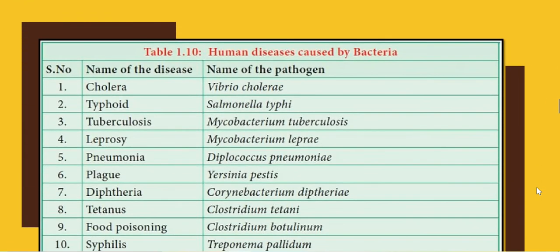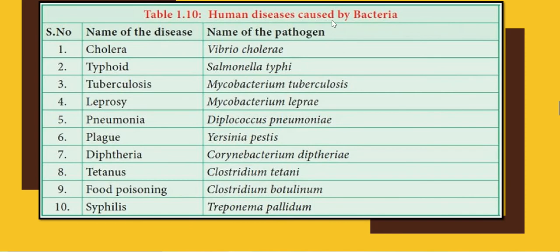The next part is the very important part, that is human diseases caused by bacteria. Why I am telling it very important? Because same type of content is a part of syllabus in human health and diseases, that is part of +2. So you are supposed to retain, you are supposed to learn, you are supposed to cram all these diseases and